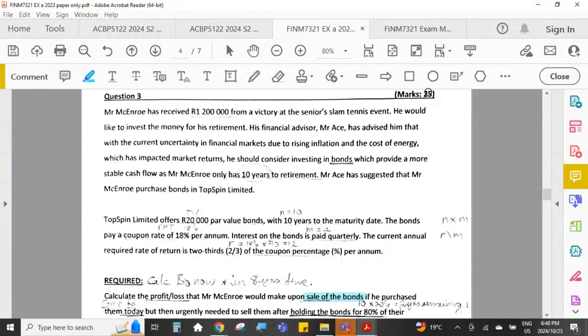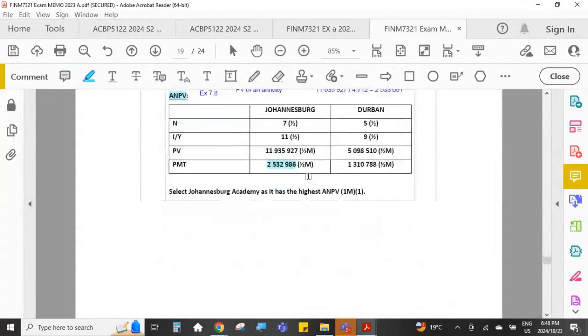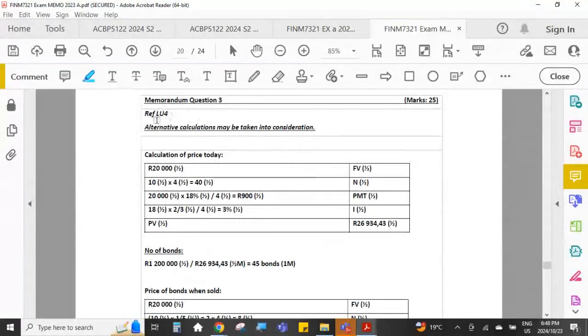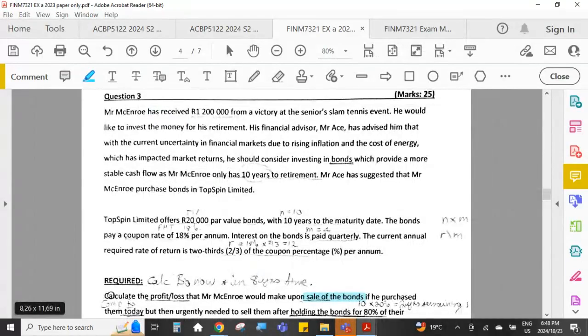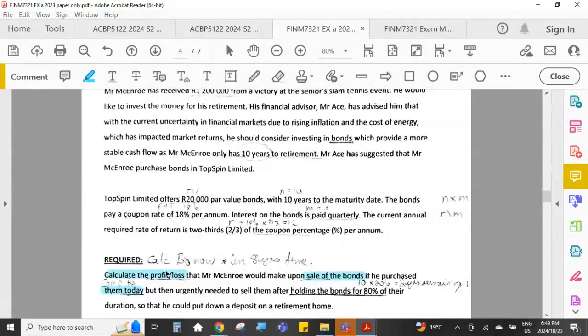So question 3 for 25 marks. This is a bond valuation question. So that would be learning unit 4, bonds. And they said, calculate the profit or loss that Mr. McEnroe would make if he sold the bonds after he had initially purchased them. So he's going to purchase the bonds today, and then he is later on going to sell them. We then have to calculate, would he make a profit or a loss when he sold the bonds in the future?